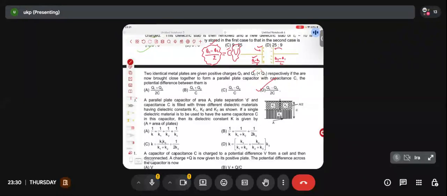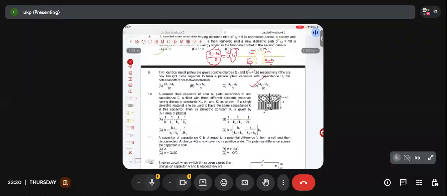Anyone solve this? I'm giving you one to two minutes. Solve this and let me know what you are getting. Quick. What will be the answer? Please confirm.